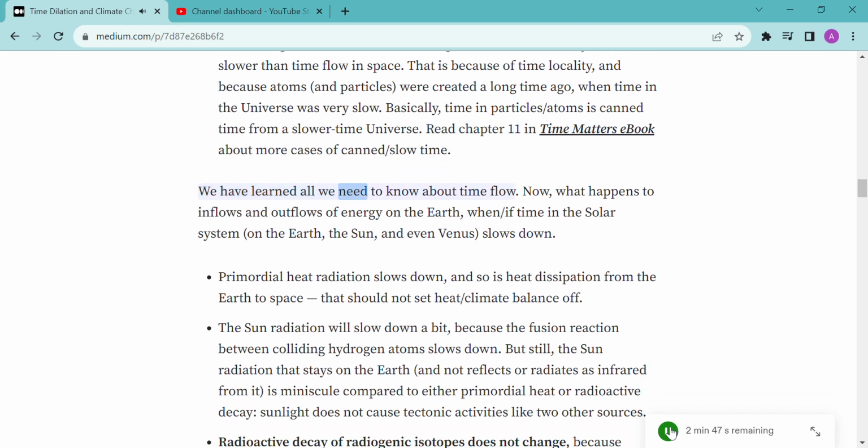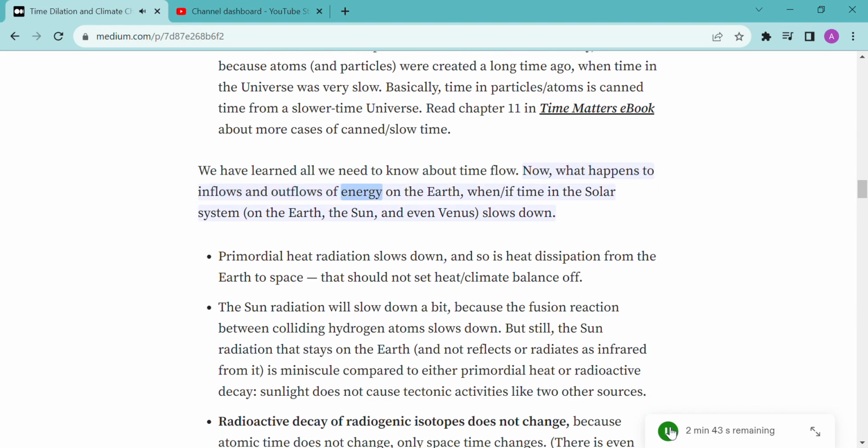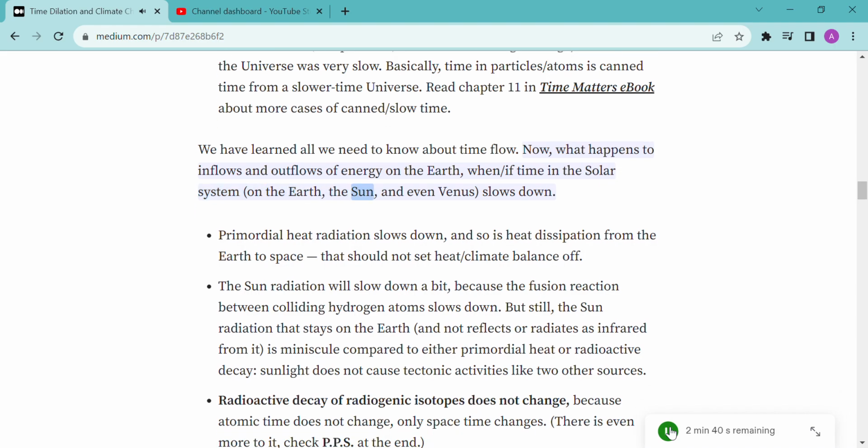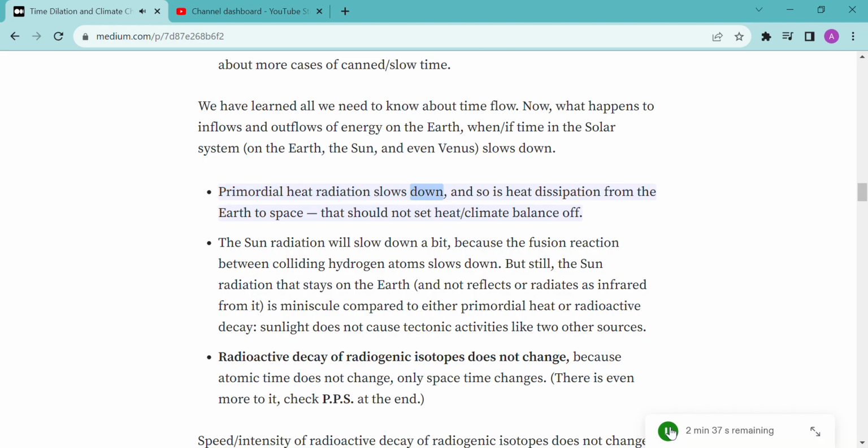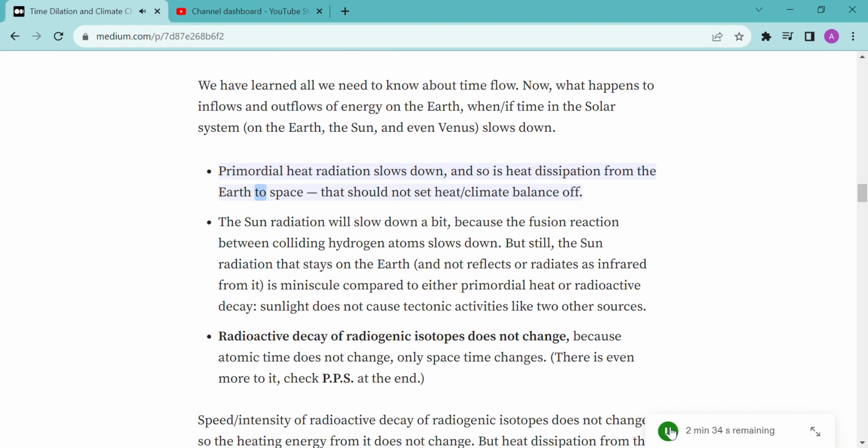We have learned all we need to know about time flow. Now, what happens to inflows and outflows of energy on the Earth when, or if, time in the solar system, on the Earth, the Sun, and even Venus, slows down? Primordial heat radiation slows down, and so does heat dissipation from the Earth to space. That should not set the heat and climate balance off.